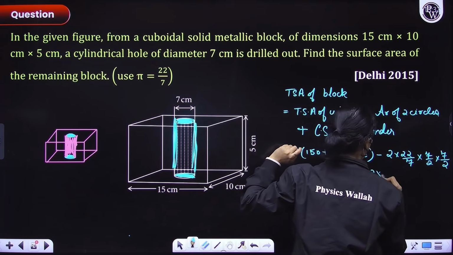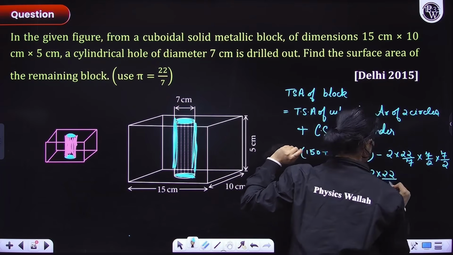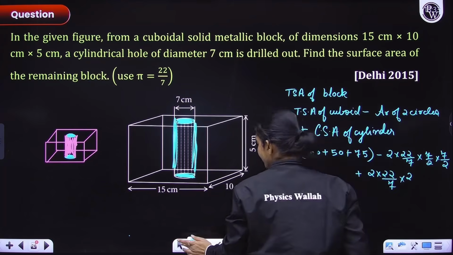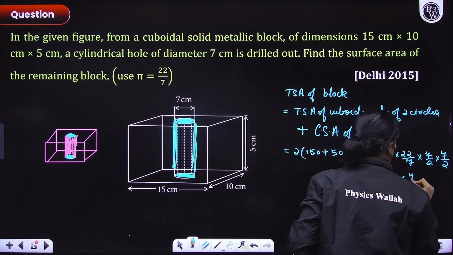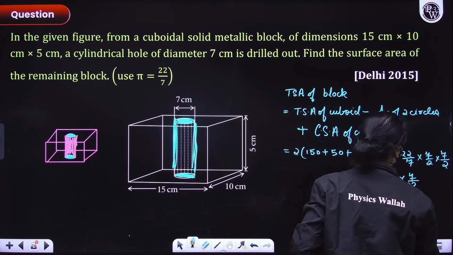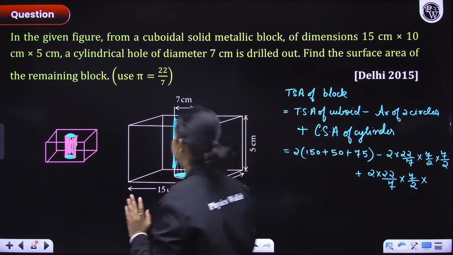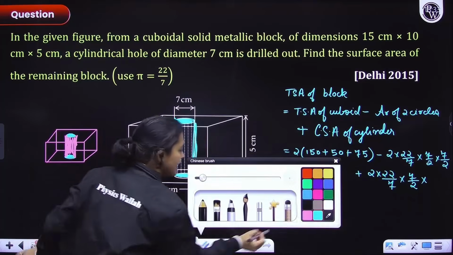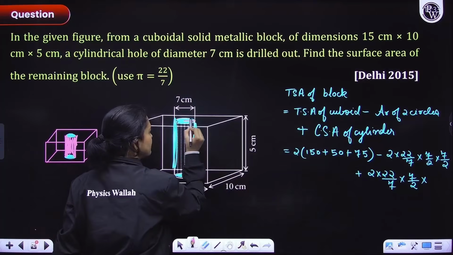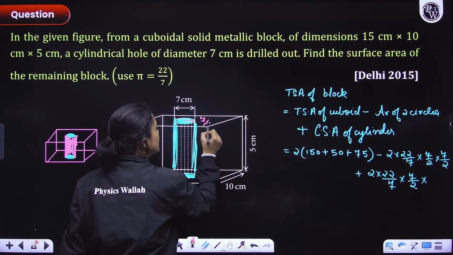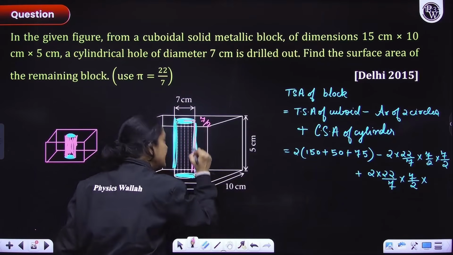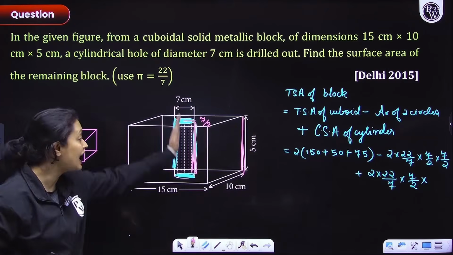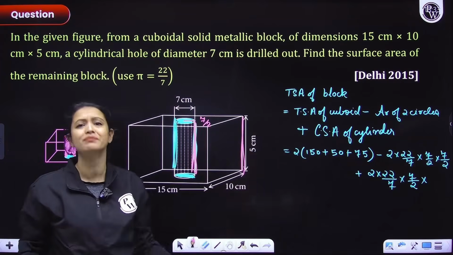So that is 2 pi RH. R is what? It is 7 by 2 only, right? For the cylindrical hole, everyone, the radius is 7 by 2 only, 2 pi RH. What would be the height now? For the cylindrical hole, to figure out the curved surface area, the radius would be 7 by 2. But what would be the height? This height is equal to the height of this cuboid. Do you agree? The height of the cylinder would be equal to height of cuboid, right?